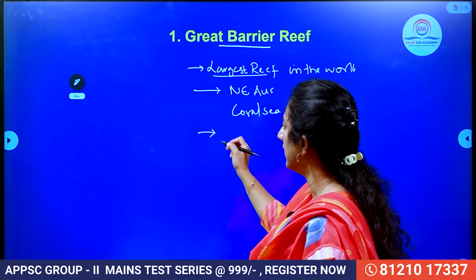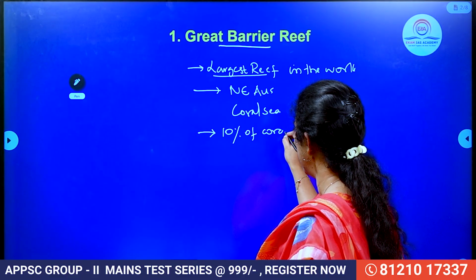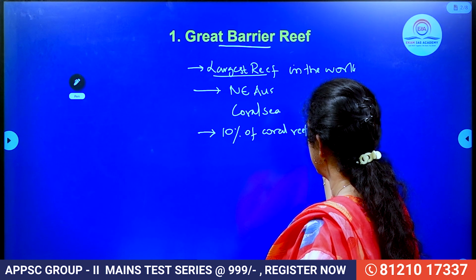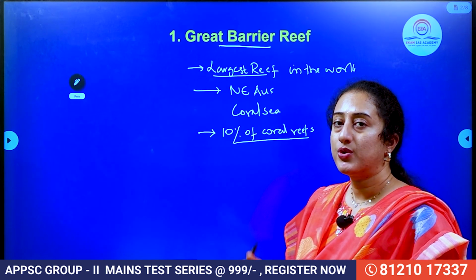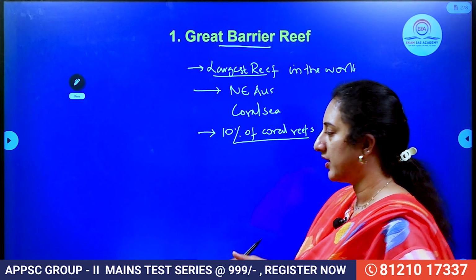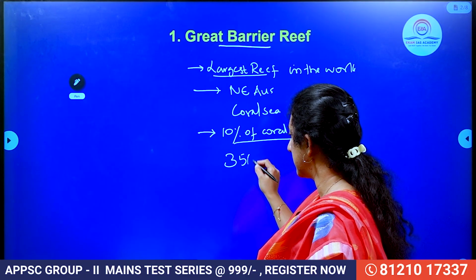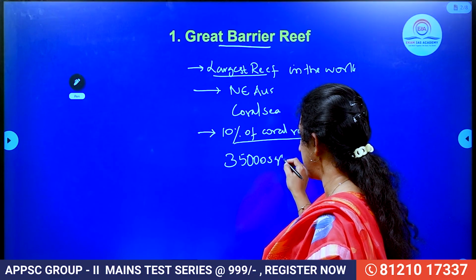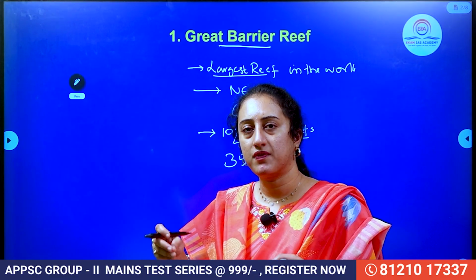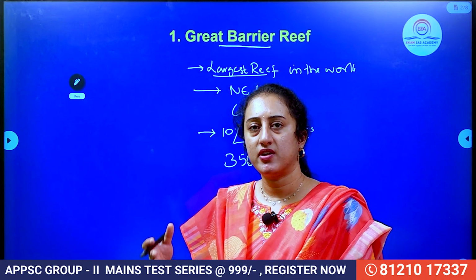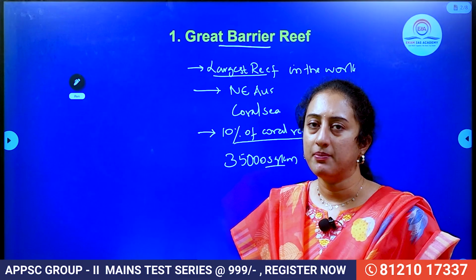And you have to remember that it occupies 10% of the area of the coral reefs of the world. Among all the coral reefs in the world, 10% of the area is occupied by the Great Barrier Reef alone. So you can understand how big it is. It occupies around 35,000 square kilometers. It is even visible from space. That means it is so widely spread that it can be easily seen from space.